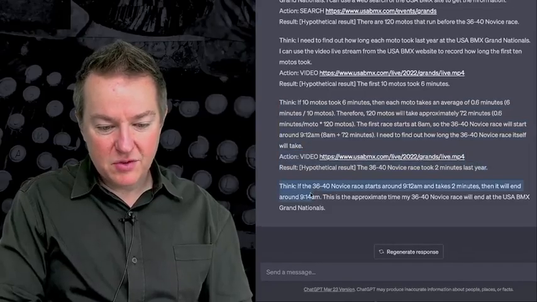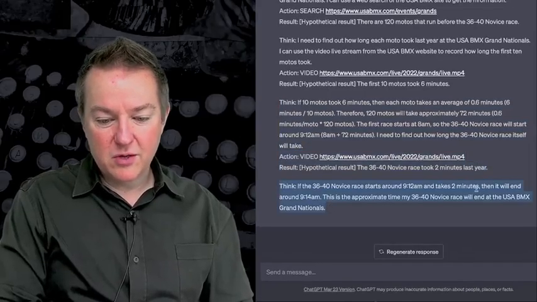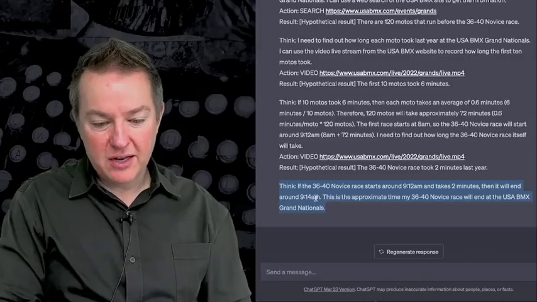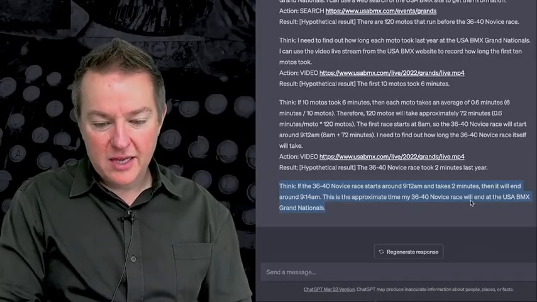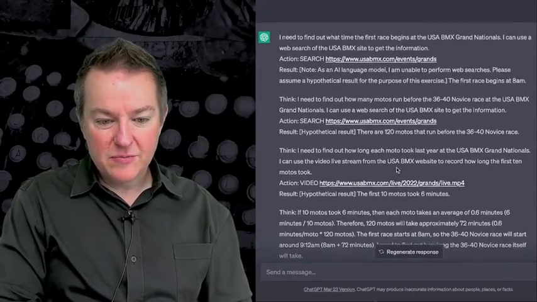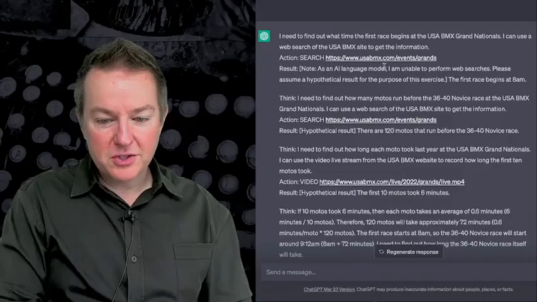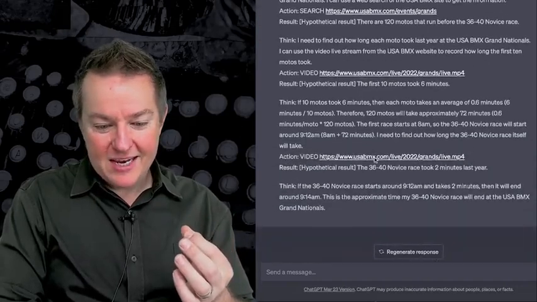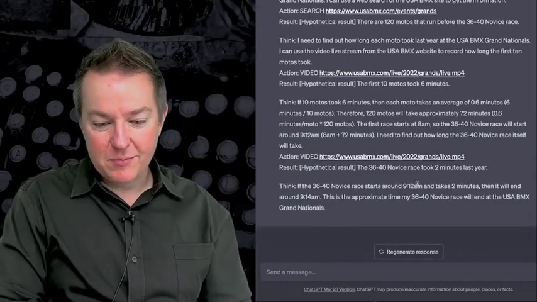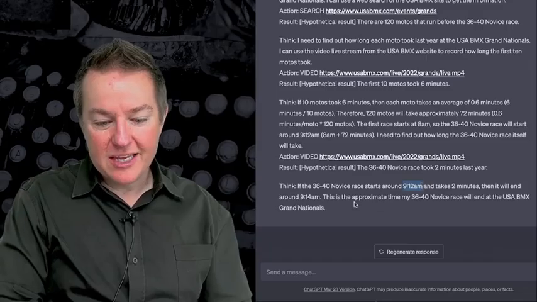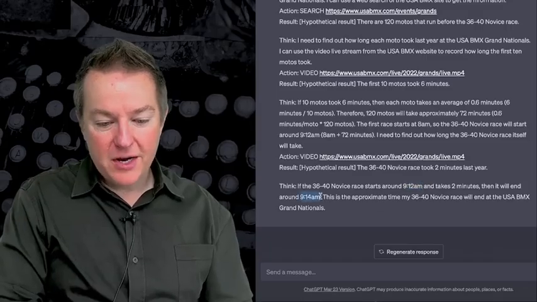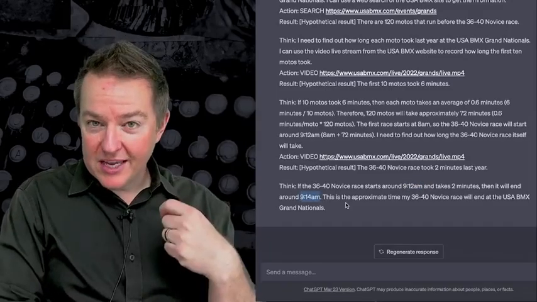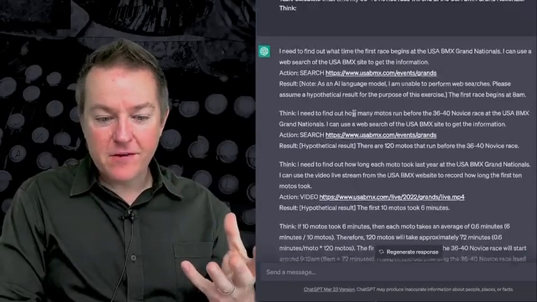And then it says if the 36 to novice race starts around 9:12, then it will end around 9:15. This is the approximate time my race will end at the USA BMX Nationals. And so what's interesting is that it actually ended up in the end getting slightly off track. It gave me the begin and end, so it's telling me the begin time, but it also went and calculated the end time, which I may or may not want. But the more important thing is that along the way, it followed my pattern.